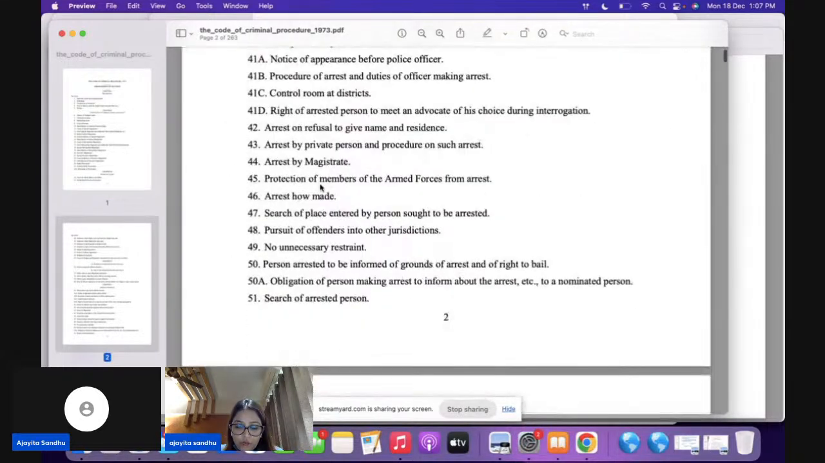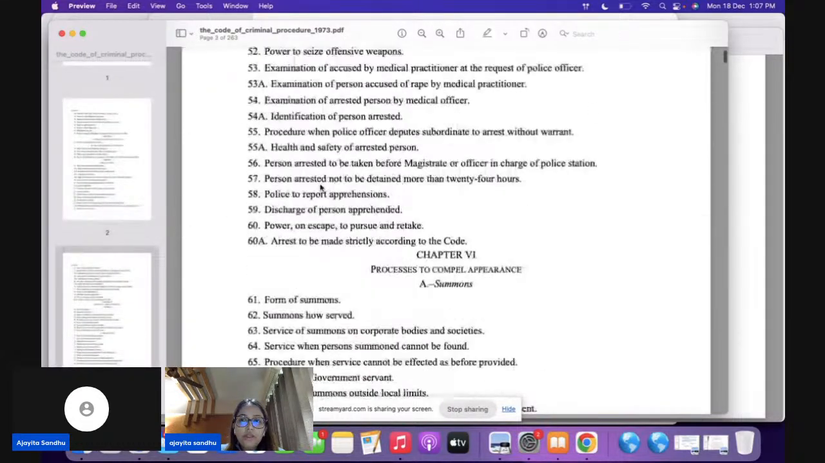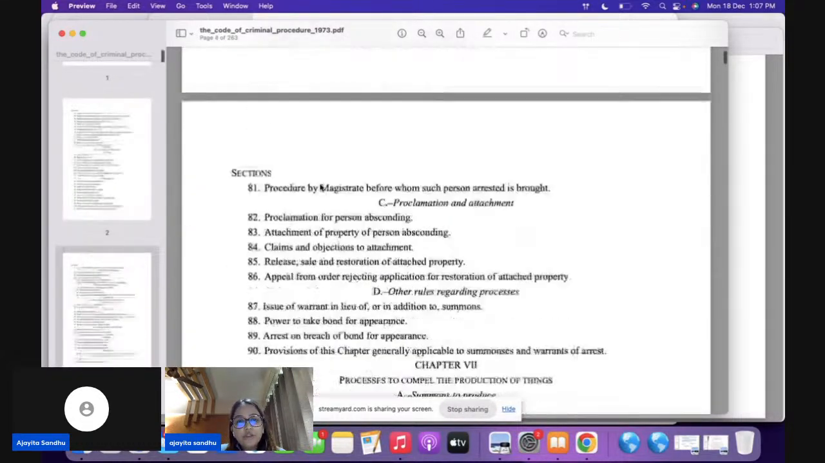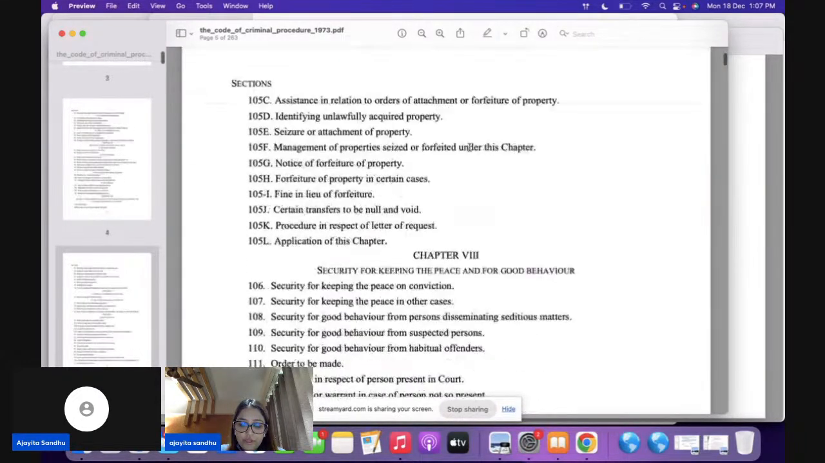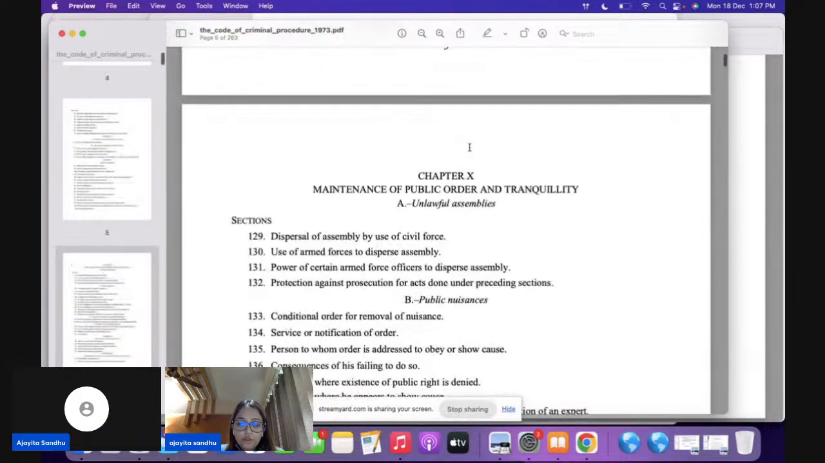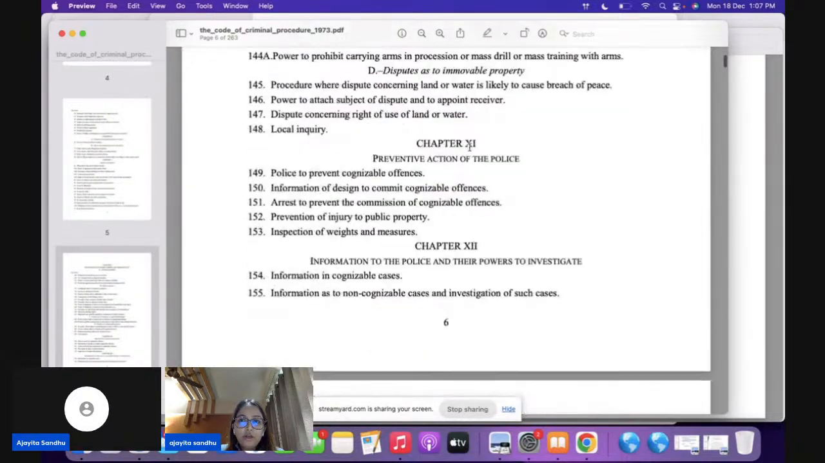So now I'll again start with all of you. We're going to deal with CRPC. This is a rapid revision that we're going to deal with, and I'm just going to quickly move on to the first provision here. So when we see the first provision here,